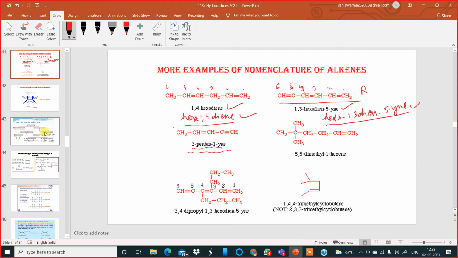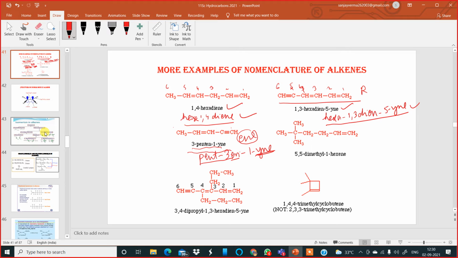This one, they have done this way. Pent-3-en-1-yne, because this one is not a vowel, so there's no need to put the ENE. In this case, that rule which I had told earlier will not be followed, because this is not a functional group. It belongs to the same primary suffix only. So it is pointless putting the ENE over there. We just shorten it and write EN. It is understood that it is an alkene as well as an alkyne.